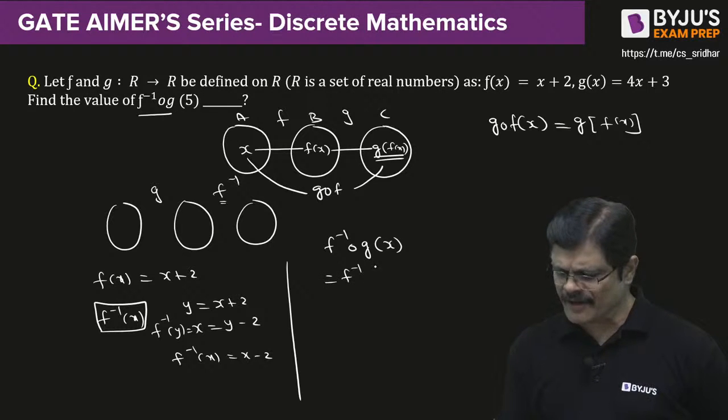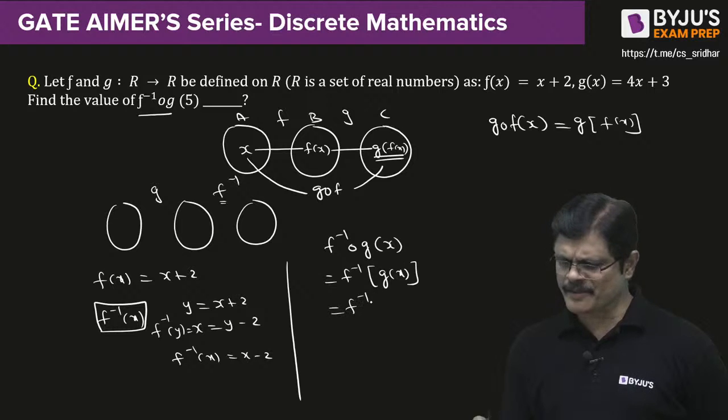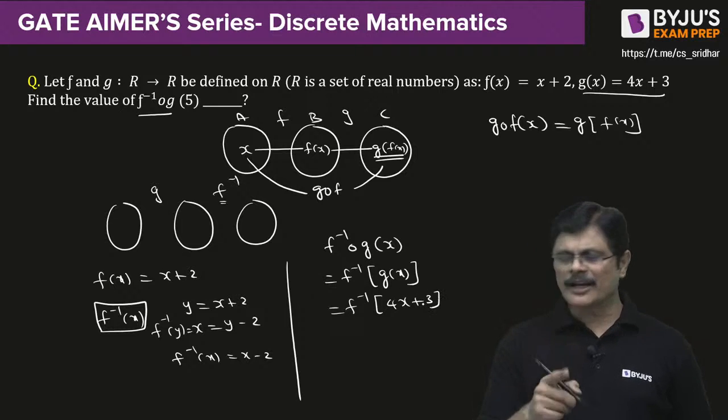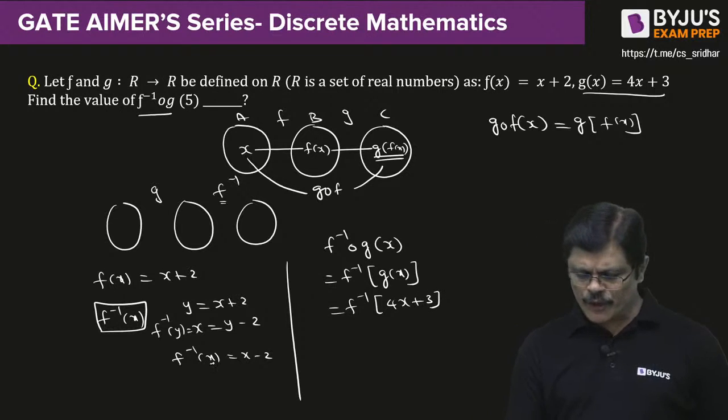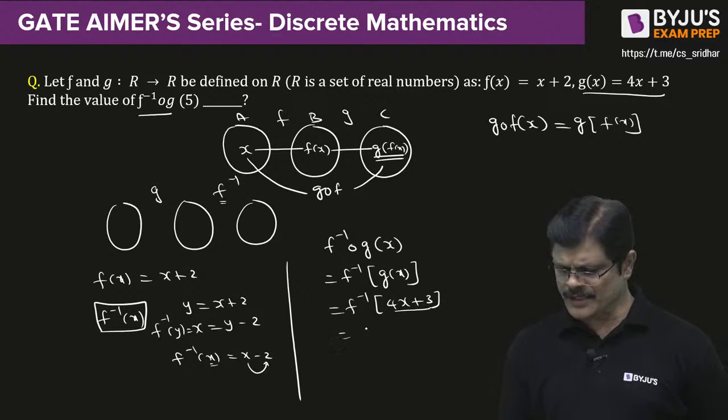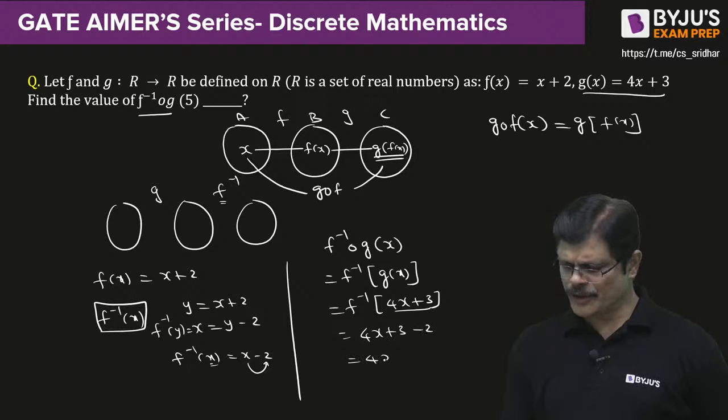So it is f inverse of g of x. What is g of x? g of x is 4x plus 3, so this is the argument. What is the work of f inverse? Whatever argument you give, you just subtract 2 from that. So f inverse of this is the argument minus 2, which is 4x plus 1.